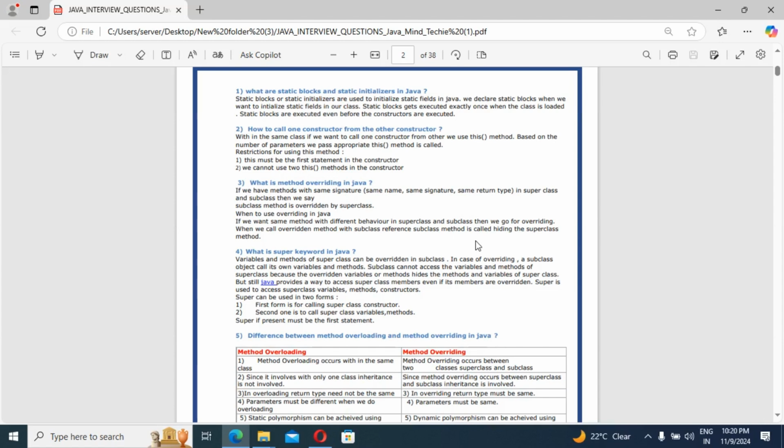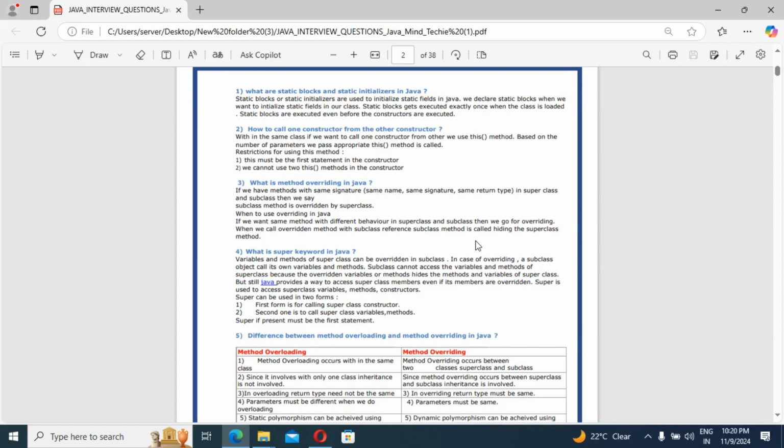So guys, the next question: what is the super keyword in Java? This is a very important question, guys. Most candidates don't know why we use the super keyword. What is the use of the super keyword in Java? So let's see, variables and methods of a superclass can be overridden in a subclass, right? That we know very well, right?